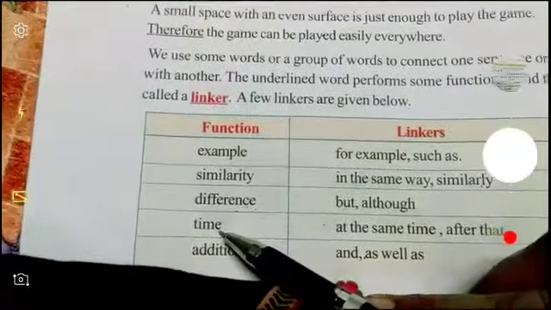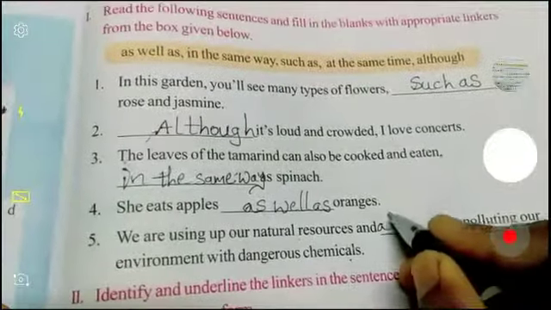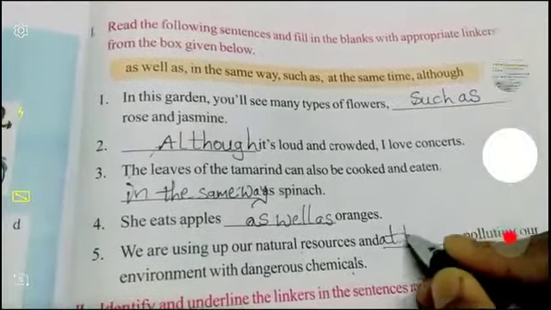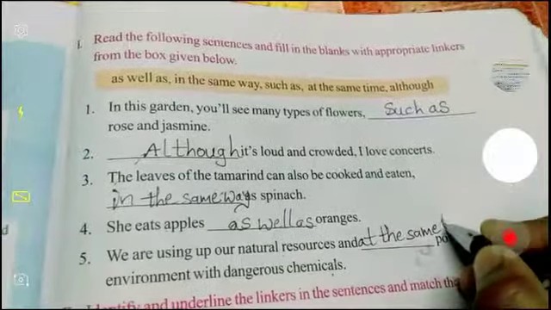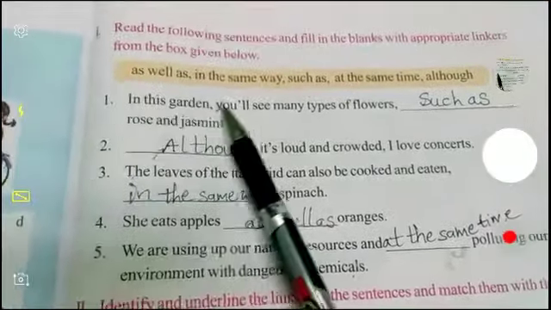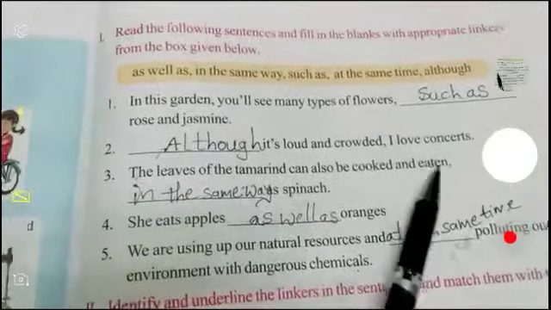So, time, at the same time. Here the hint is at the same time. This is the answer. Both we are doing. That's why at the same time. We are using our nature and also polluting. So these are the linkers we use in these sentences.